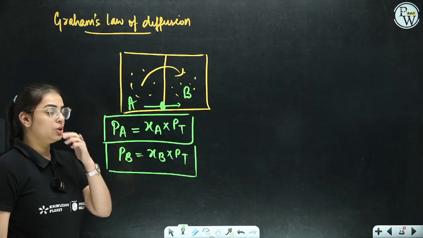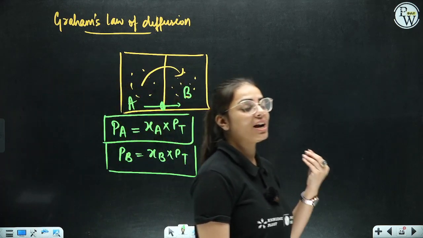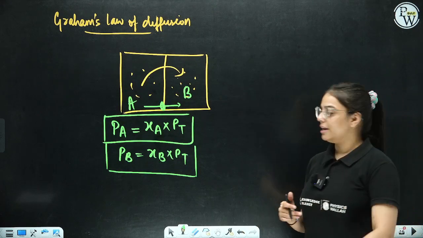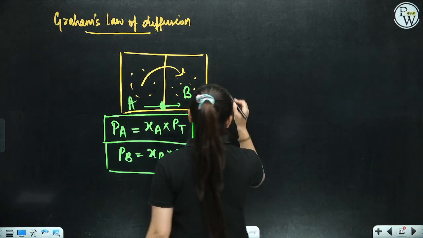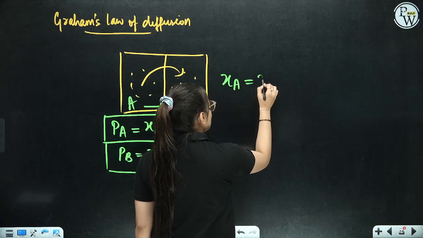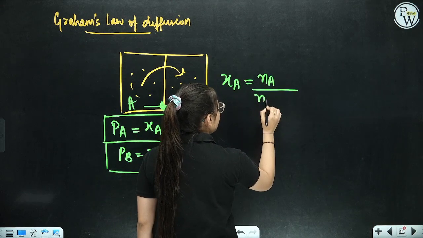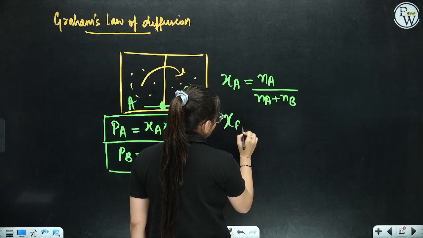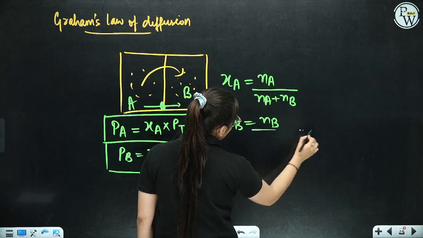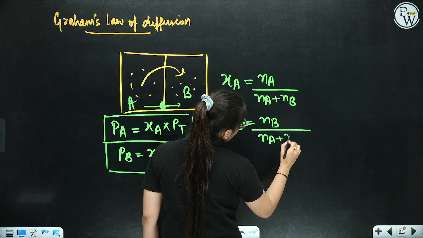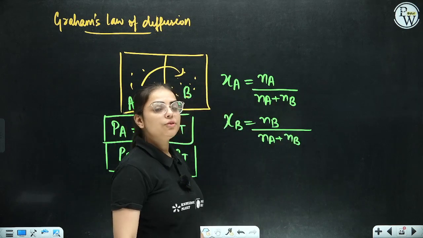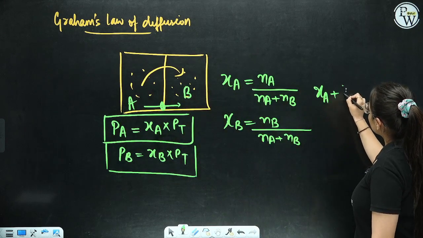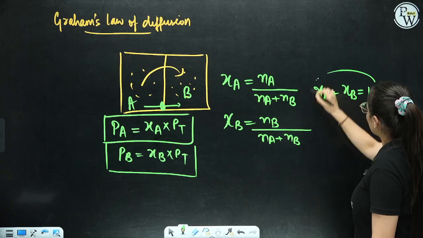Now, students, as you all know, it is the ultimate recap session. So I'm just writing the formulas so that you can revise with your notebooks, the derivation part. Now, what is mole fraction of A? Mole fraction of A is the number of moles of A divided by total moles, that is moles of A plus moles of B. Mole fraction of B is the number of moles of B divided by total moles, that is moles of A plus moles of B. Even if you have calculated one mole fraction, you can calculate the other: mole fraction of A plus mole fraction of B is equivalent to 1.